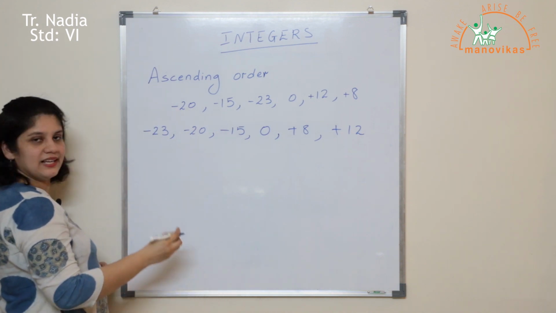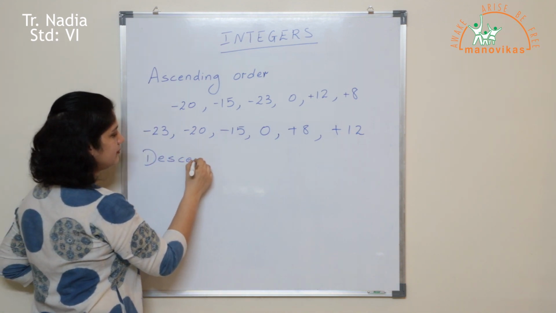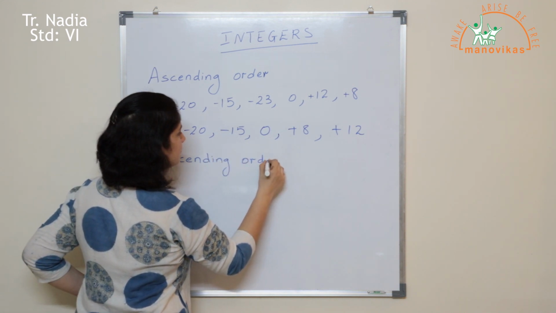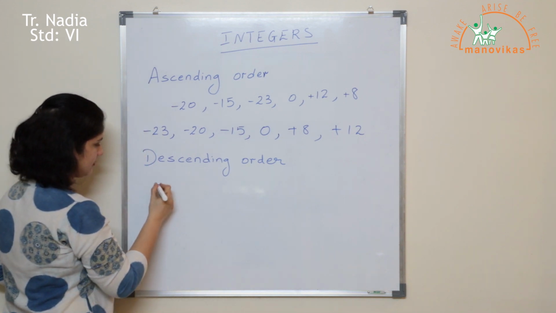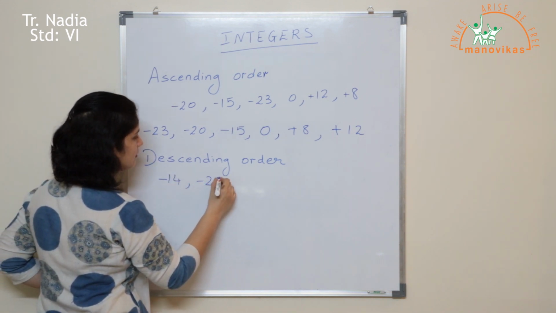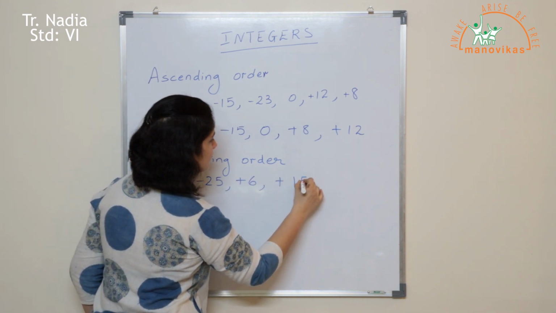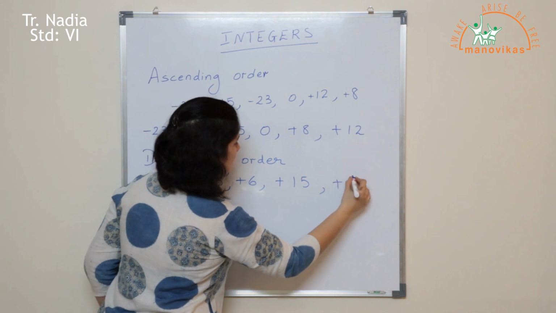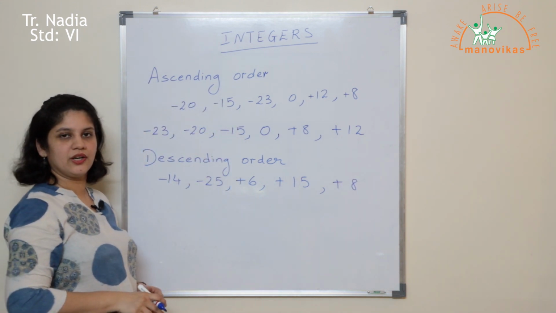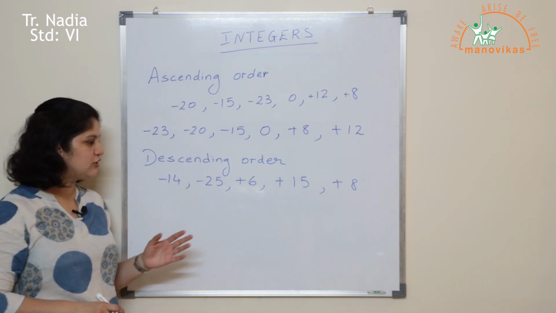Let us take one more example of descending order. Okay, here you have a set of integers. You have to arrange them in descending order. That means you have to arrange them from big to small.